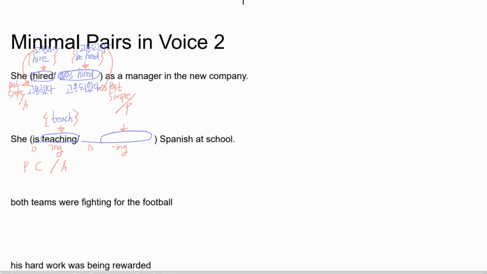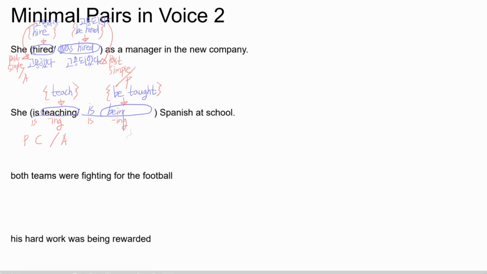But at this time, we're gonna put be taught, right? So minimal pair should be is being taught. Is being taught. Right, now we have present continuous tense and passive voice.